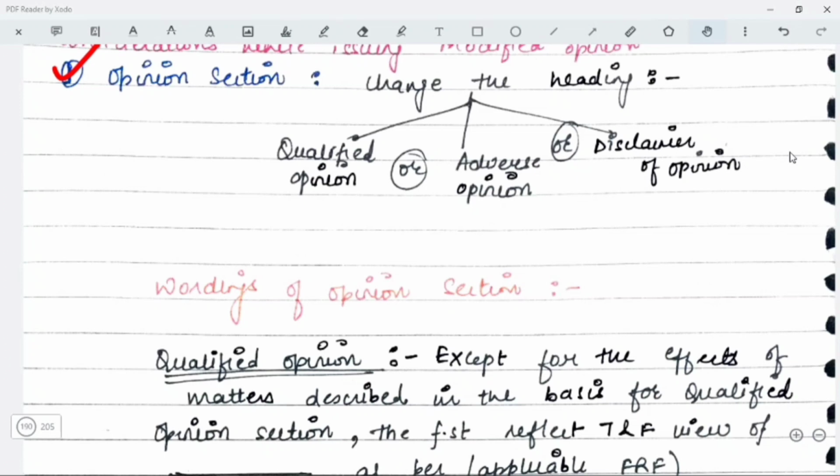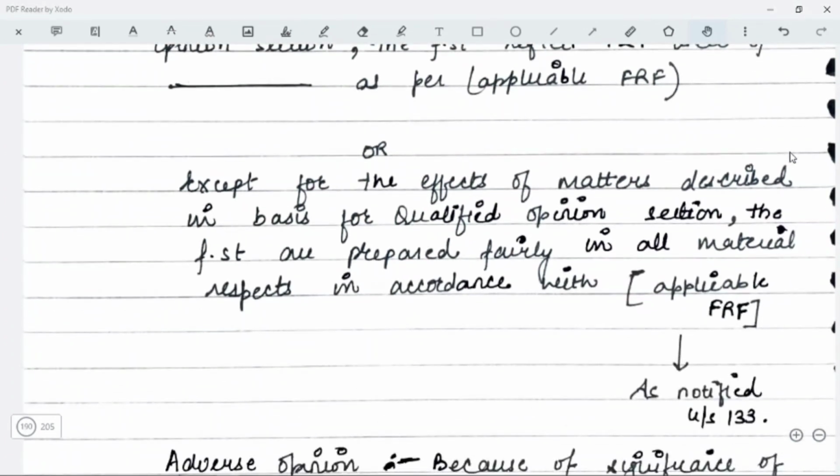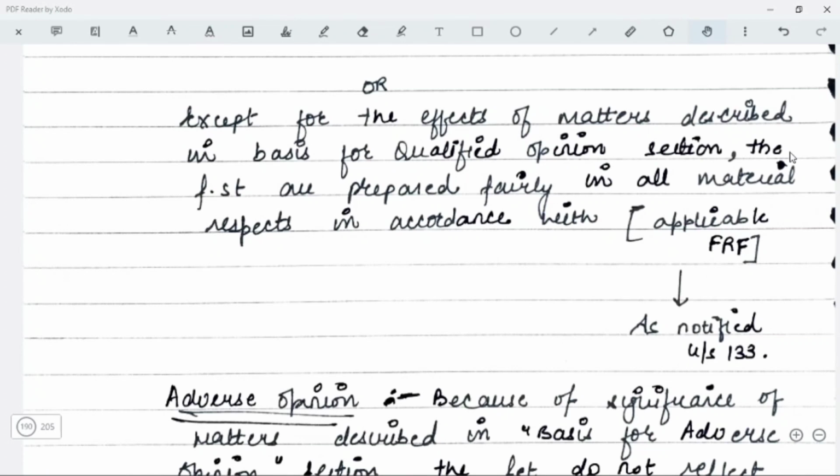First of all, qualified opinion. Except for the effects of matters described in the basis for qualified opinion section, the financial statements reflect a true and fair view of dash as per the applicable FRF. Or you can say that except for the effects of matters described in the basis for qualified opinion section, the financial statements are prepared fairly in all material respects in accordance with the applicable FRF. So here you are saying that on the financial statements your opinion is qualified, except for a few matters. So only in a few matters there is a problem. That is why we said that the misstatements are material but they are not pervasive, right.